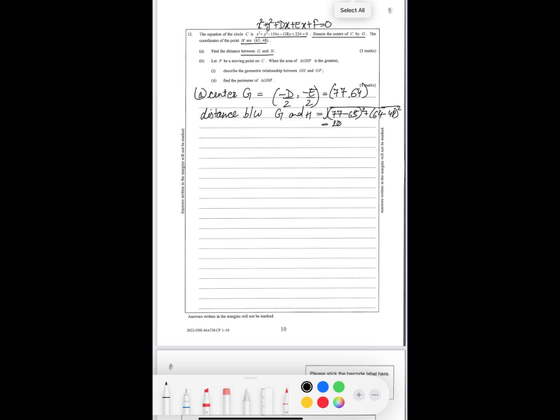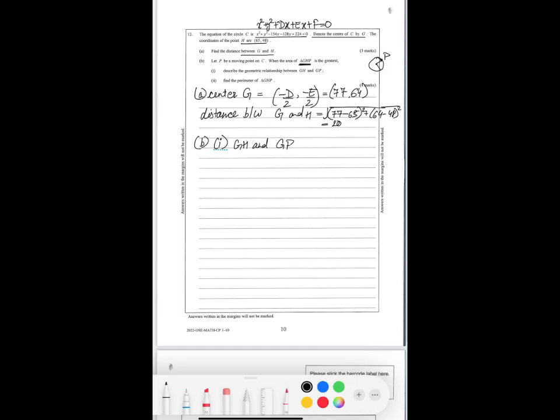Now, let P be the moving point on C. When the area of GHP is greatest, P is a moving point on the circle, which means on a circle there is a point moving, which is P. So we have to find when the area of GHP is the greatest. Describe the geometric relationship between them. So GH and GP, from the center,